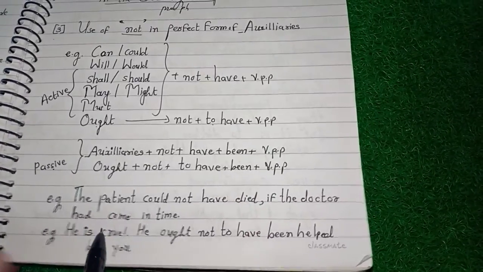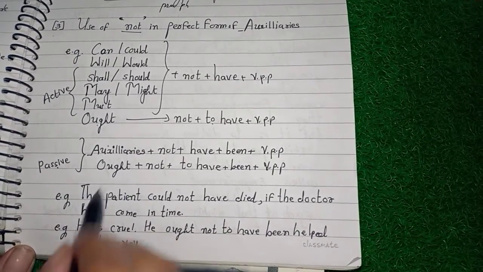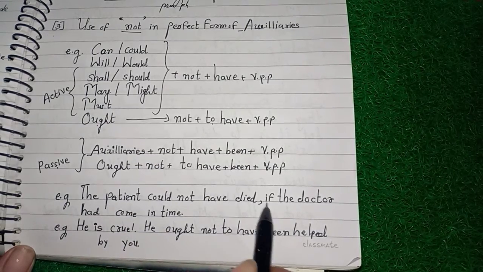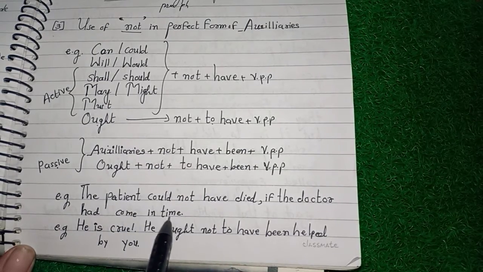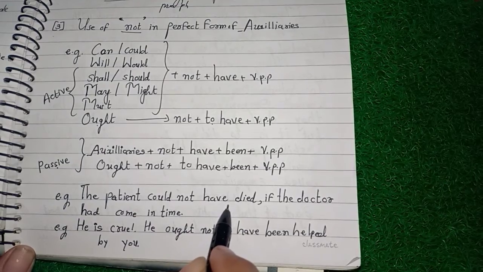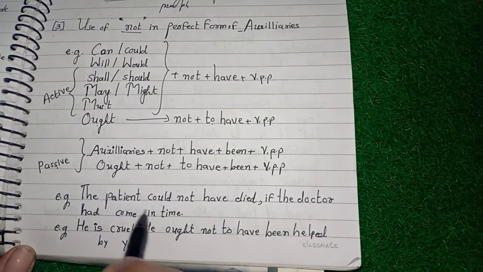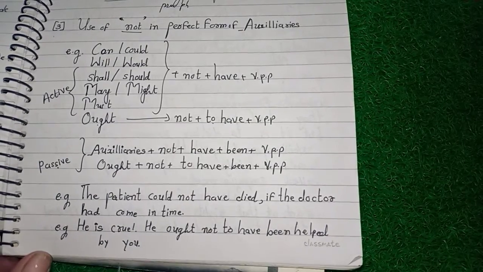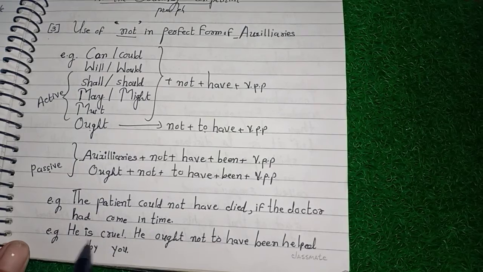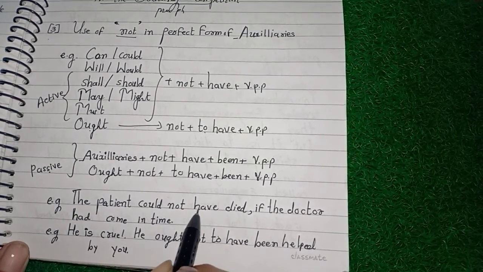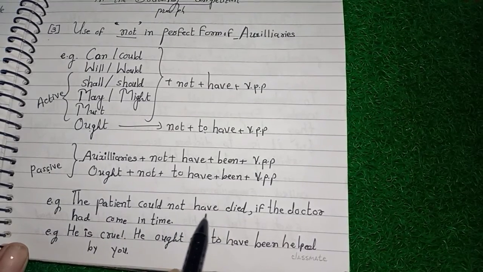Okay. Now let us use it in our sentence. Here we go. The patient could not have died if the doctor had come in time. अगर हिंदी में देखा जाए तो इसका ट्रांसलेशन ये होगा कि द पेशेंट कुड नॉट हैव डाइड, पेशेंट मरा नहीं होता इफ द डॉक्टर हैड कम इन टाइम. Now see here, we can use not immediately after the auxiliary, then have plus died. Okay, this is the structure of active voice.